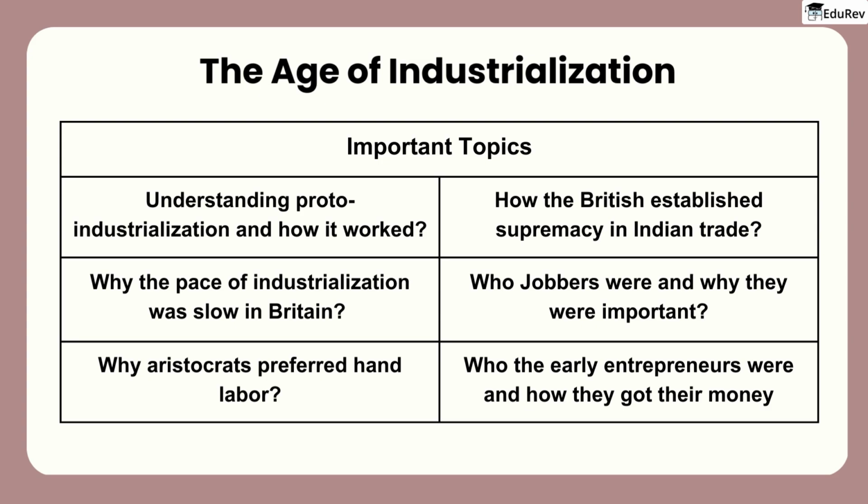Moving on to the chapter on the age of industrialization, there are several key questions that you should be able to answer. This includes understanding proto-industrialization and how it worked, why the pace of industrialization was slow in Britain, why aristocrats preferred hand labor, how the British established supremacy in Indian trade, who jobbers were and why they were important, and who the early entrepreneurs were and how they got their money.